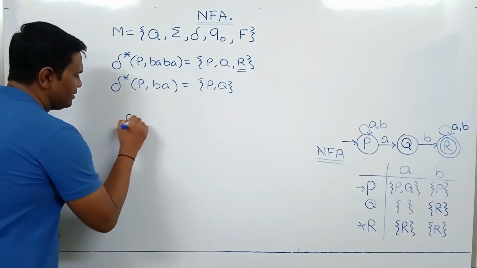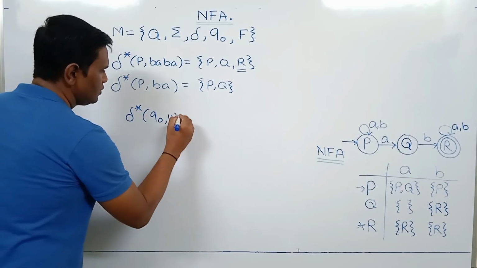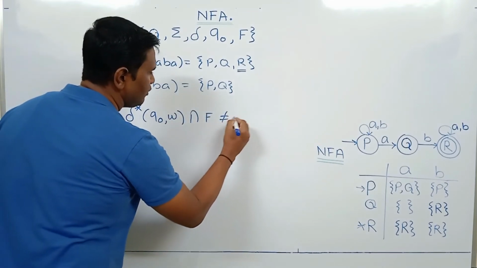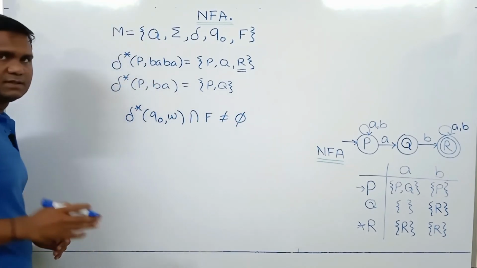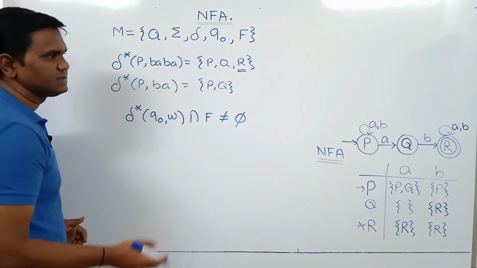So we say that delta star of Q0, W, intersection F is not equal to phi. If this case is satisfied, then we say that the string is accepted. F is the set of final states.